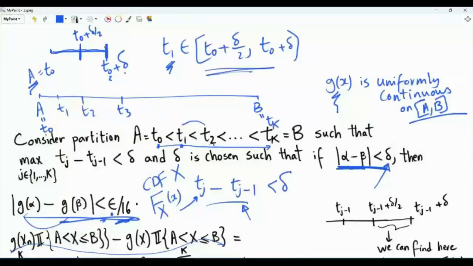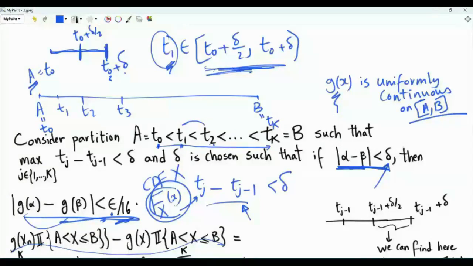Note that if we choose T1 to be in this interval, then the distance between T1 and T0 is indeed less than delta. And we are capable of choosing T1 such that it is a point of continuity of this CDF. Why is this? Note that the CDF may be discontinuous. However, a CDF is discontinuous at most at a countably infinite number of points. The number of points in this interval is uncountably infinite. We are guaranteed that a T1 exists in this interval at which the CDF is continuous.